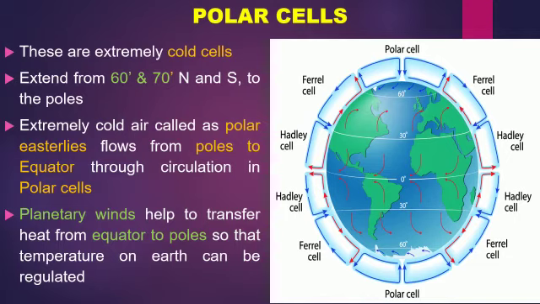Now comes the polar cells. Can you see them at the end of the poles? These are extremely cold cells. They extend from 60 degree and 70 degree north and south to the poles. Extremely cold air called polar easterlies flows from the poles to the equator through circulation in polar cells. Planetary winds help to transfer heat from the equator to the poles so that temperature on the Earth can be regulated.